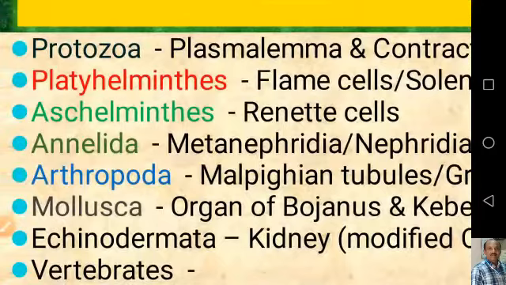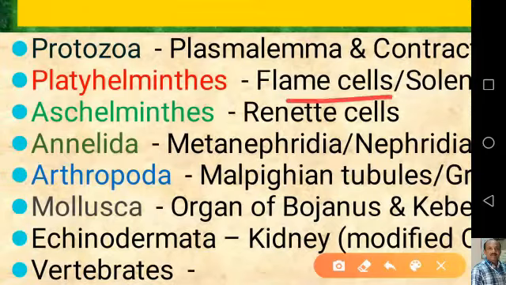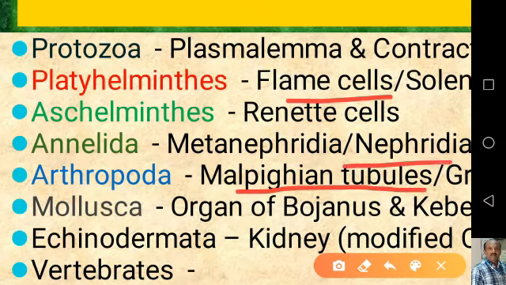The first type is called the flame cell system. Next, the Malpighian tubule system and the nephridial system.